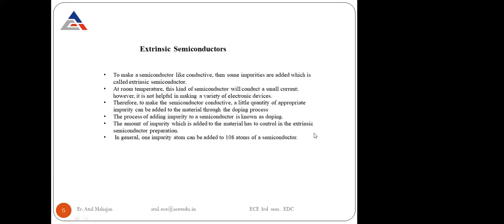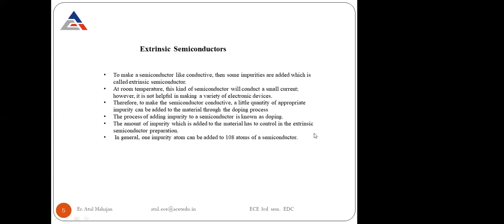So now comes the extrinsic type of semiconductors. What do we mean by extrinsic semiconductors? Extrinsic semiconductors are those which are conductive because of the impurities added inside them. Some impurities are added to make them much more conductive, and they are called extrinsic semiconductors. Extrinsic means they are not pure, they are impure. They are impure because they are added with some impurities to enhance the conductivity.